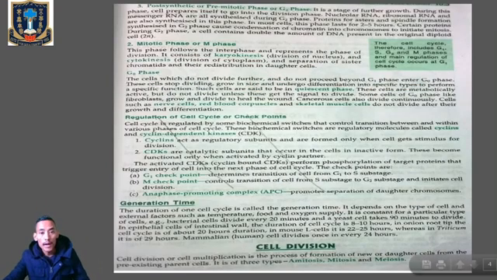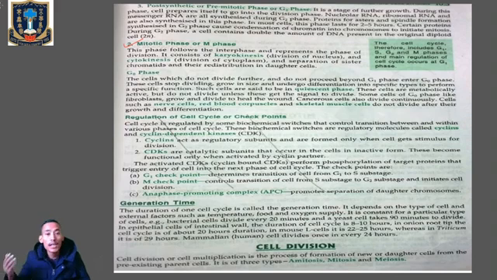Okay, so the mitotic phase or the M phase follows the interphase and represents the phases of cell division. It is mainly divided into two types, karyokinesis and cytokinesis. Now what do you know about karyokinesis? You have learned in class 10 that karyokinesis means the division of the nucleus, and it will be followed by the division of cytoplasm, which is called cytokinesis.